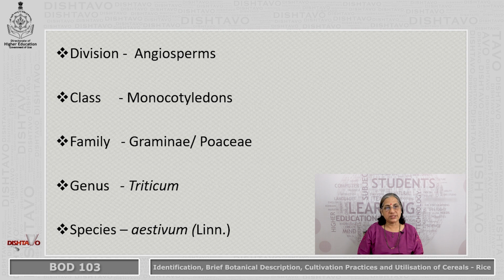Let us see now where this wheat belongs. That means it has some name, surname, like that. So we say it belongs to division Angiosperms. It is classified as a plant belonging to division Angiosperm, class Monocotyledons, family Gramineae or Poaceae. Some books may refer to it as Gramineae, recent editions may call it Poaceae. Genus Triticum, species aestivum, that is after Linnaeus.